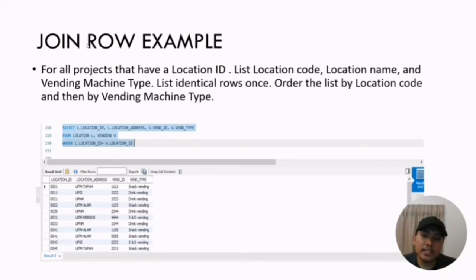As you can see here, location we declare as L and vending we declare as V. In order to combine these tables, we must have a simultaneous equation, as you can see: where L.location ID equals V.location ID. Location ID is in the table location and location ID is also in table vending, so we can combine them, and this is the result printed in this table. So that is for join multiple query.